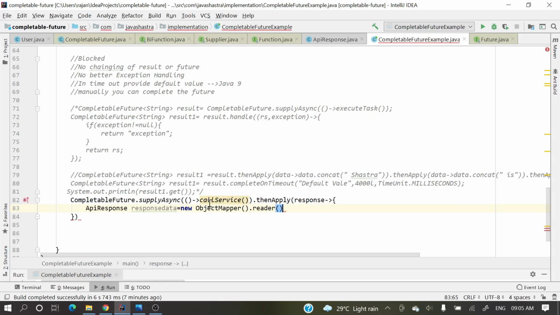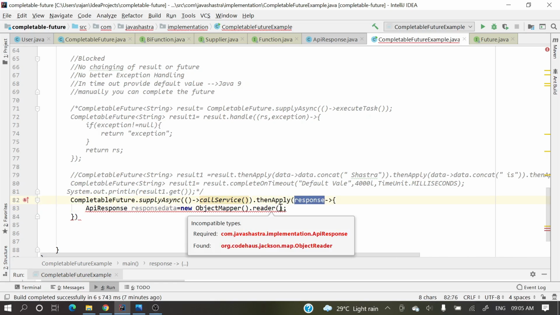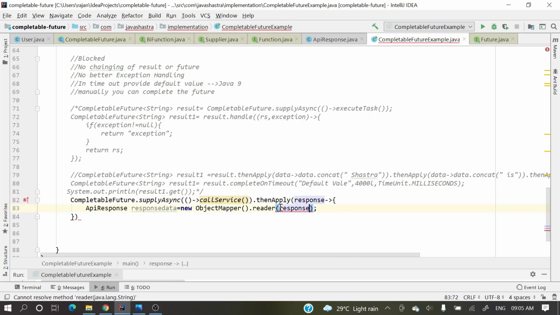Object mapper dot read, so here we'll provide the JSON string, this response, and the class, APIResponse.class.